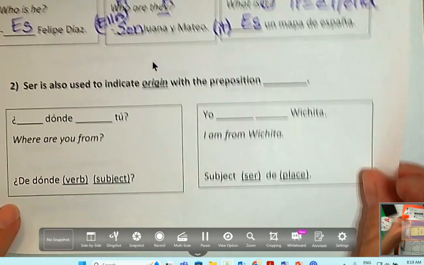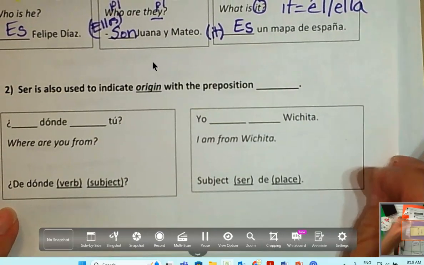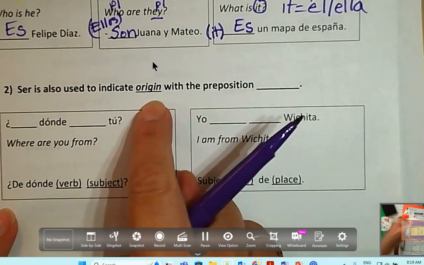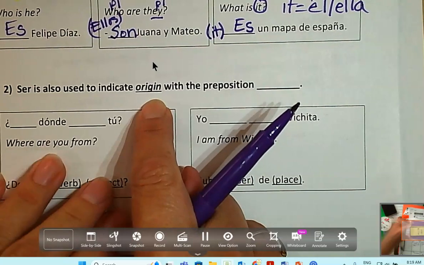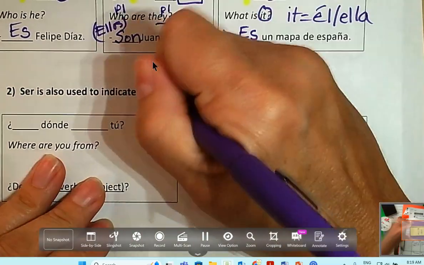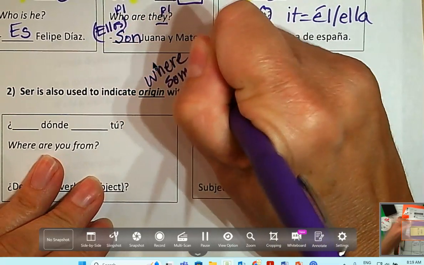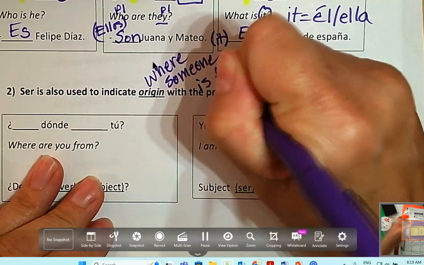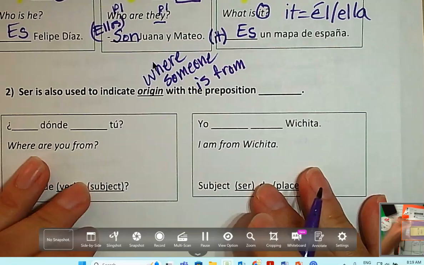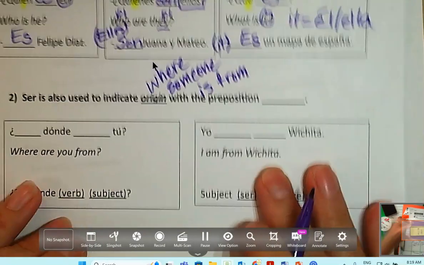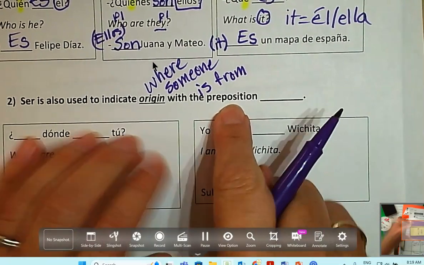Okay. We also use the verb ser to indicate origin. What is origin? Where someone is from. And I use that phrase a lot. So if you weren't sure what origin meant, you might want to write that down. Right? Okay, so, but what preposition do we have to use?